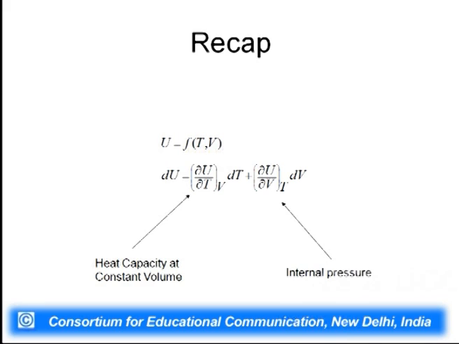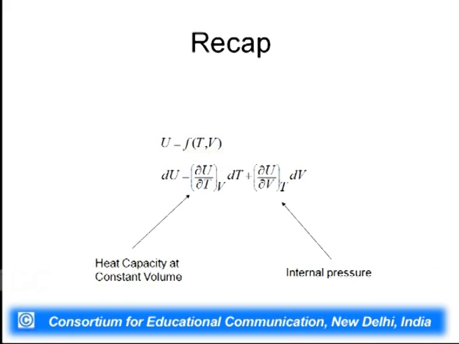First equation, let us focus on the first equation, dq reversible is equal to dU minus p dV. So, what is dU? As I told you in the previous lecture, internal energy can be written as a function of volume and temperature. This is quite convenient, because the two terms which we get in dU are very well known terms.